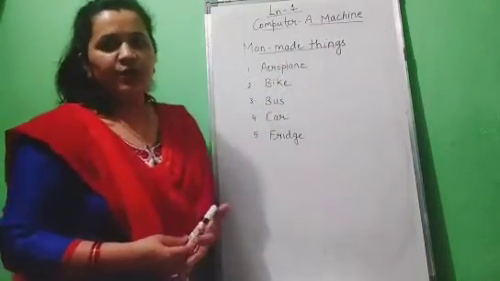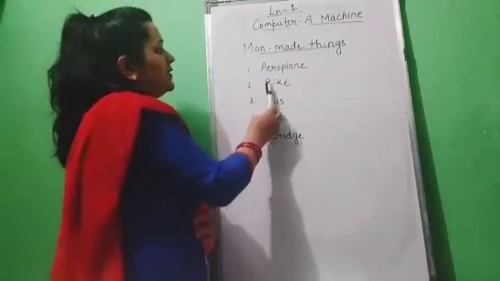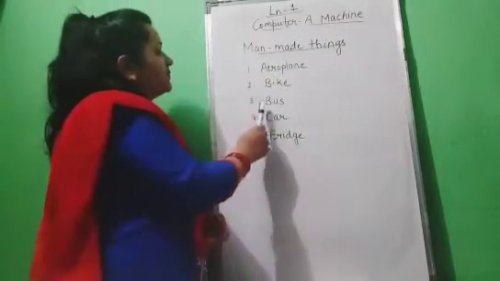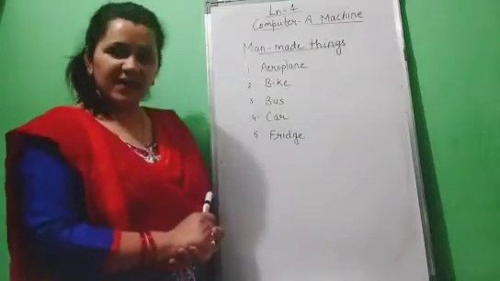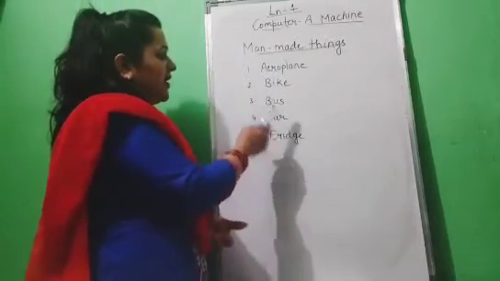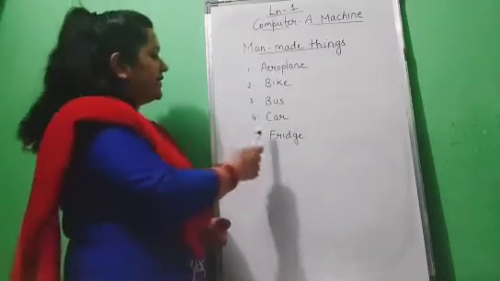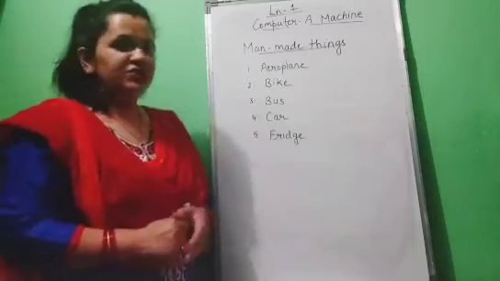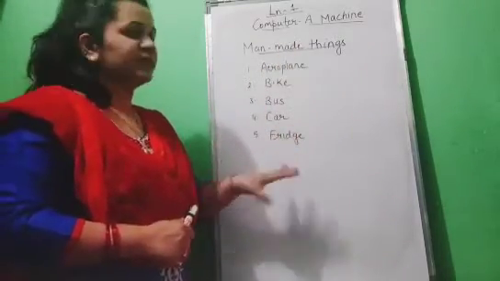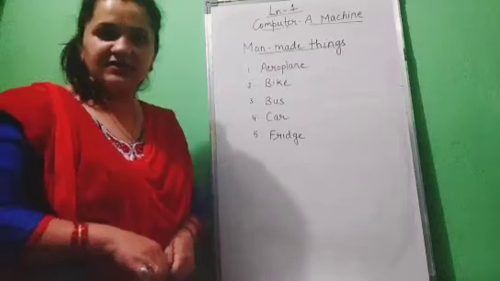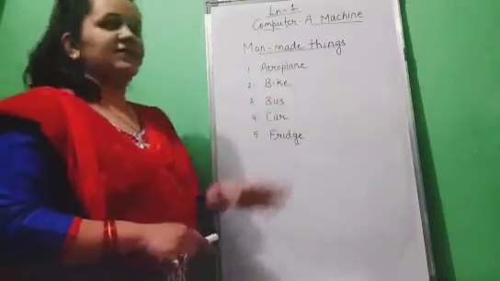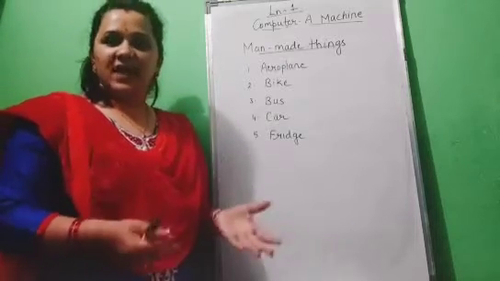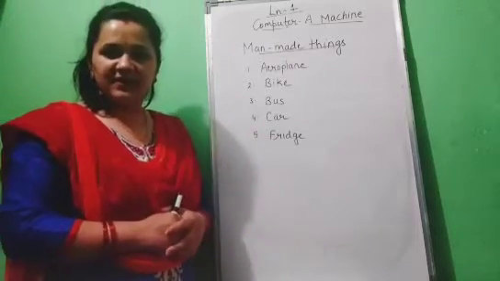Aeroplane, bike, bus, car, fridge. So children, these are some examples of man-made things. These things are made by man. Now we have studied about these man-made things.